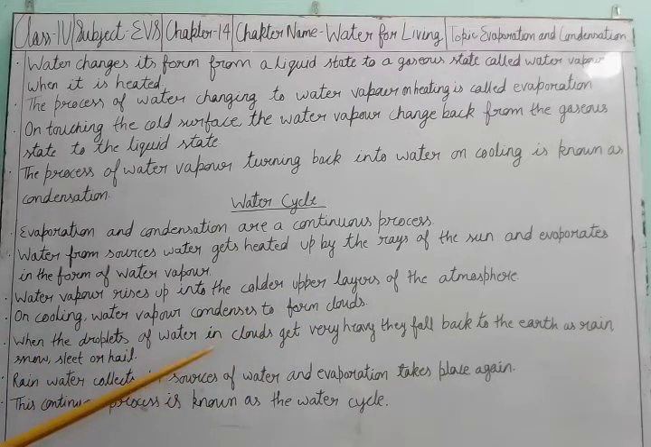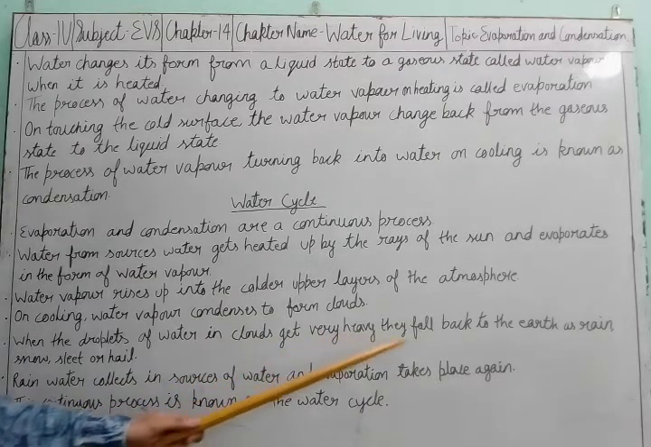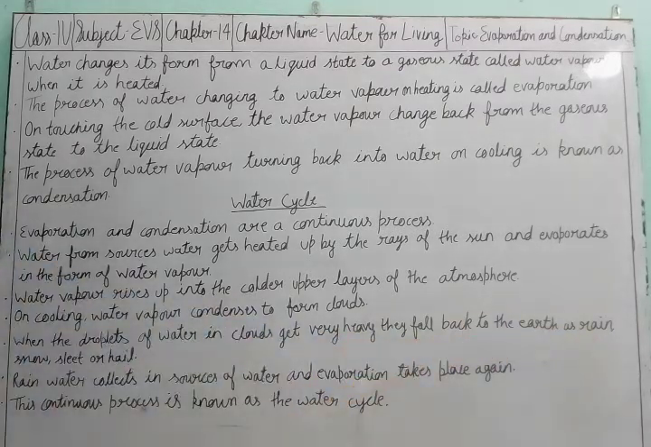When the droplets of water in clouds get very heavy, they fall back to the earth as rain, snow, sleet or hail. When too many droplets are collected at one place, the cloud becomes very heavy. It falls back on the earth in the form of rain, snow, sleet or hail. It means the water converts into different forms and comes back to the earth.